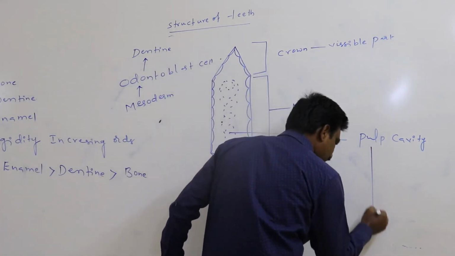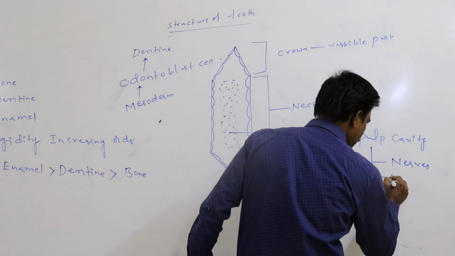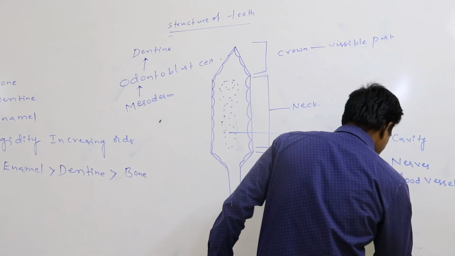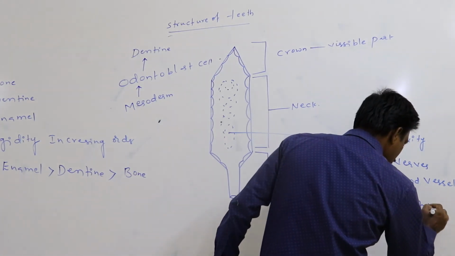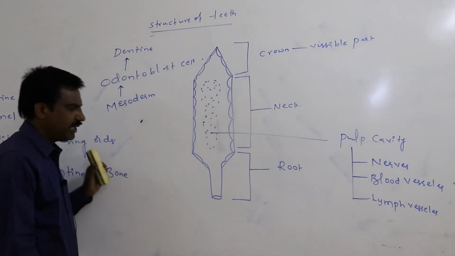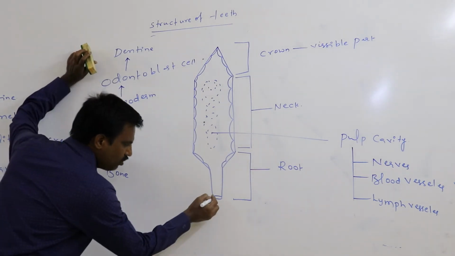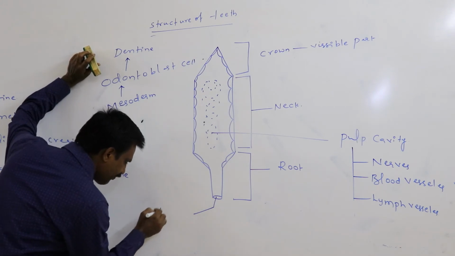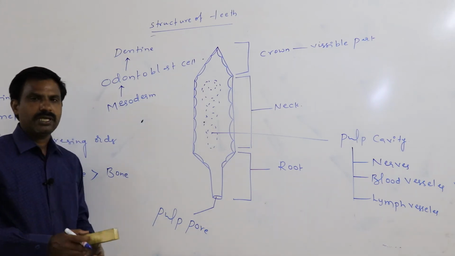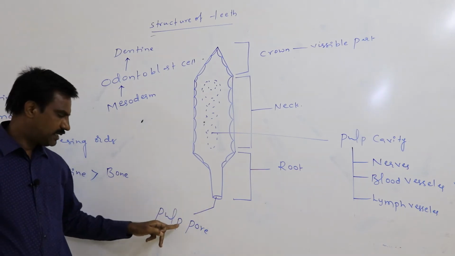In the pulp cavity, nerves are present, blood vessels are present, and lymph vessels are also present. Again, this pulp cavity opens to the outside through an opening. Principally, pulp cavities open to the outside.